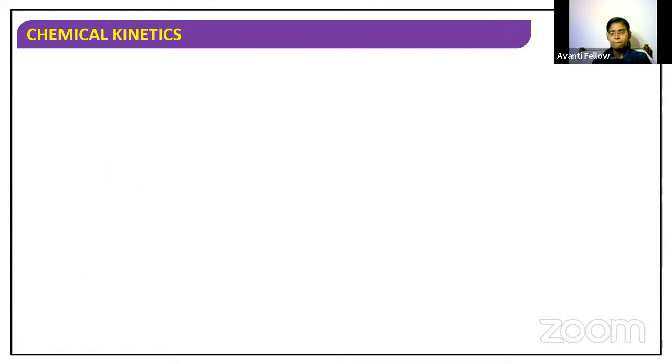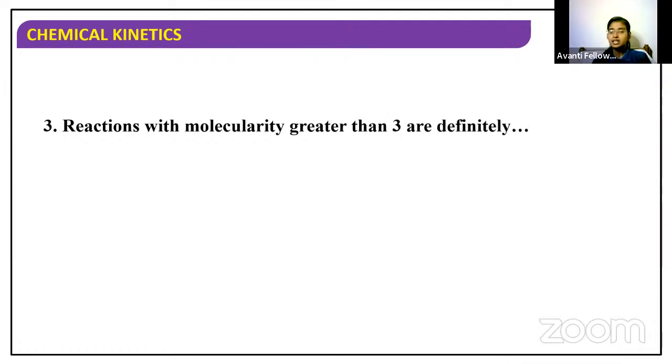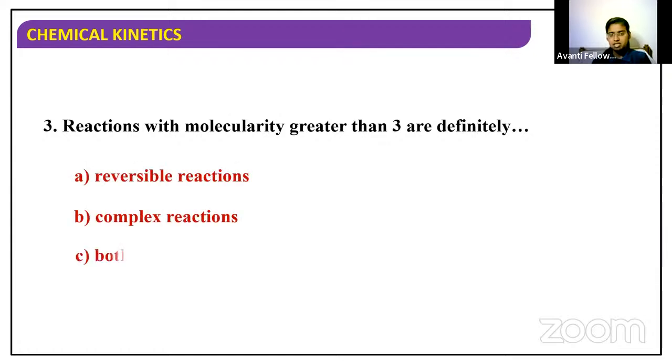Then, the reactions with molecularity greater than 3 are definitely dash. Reversible reactions, complex reactions, both A and B, or none of these. Reactions with molecularity greater than 3. If more than 3 molecules are involved in a reaction, then it is called a very good. It is a complex reaction. Very good, students.